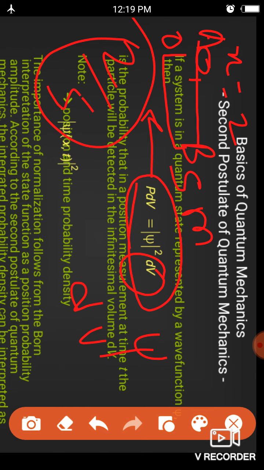If we are talking about the probability of finding a particle between 0 to 5, then 5 minus 0 upon 5 equals 1. The meaning of 1 is that there is 100% chance the particle must lie between 0 to 5, as we said earlier. This is called probability density.